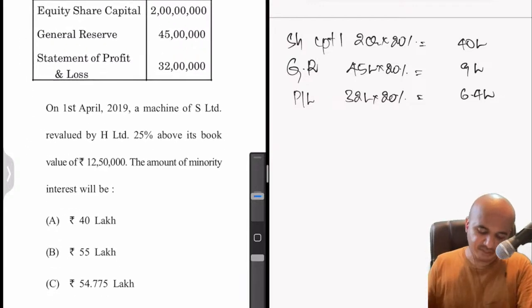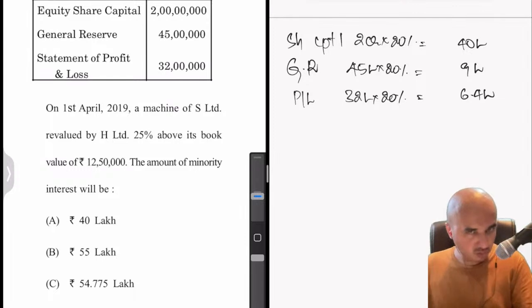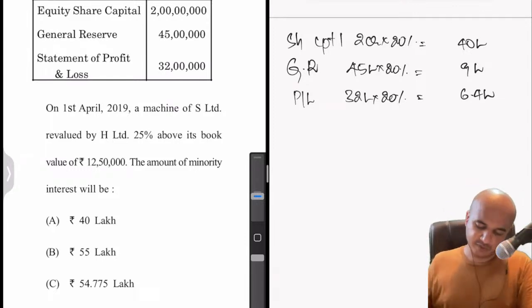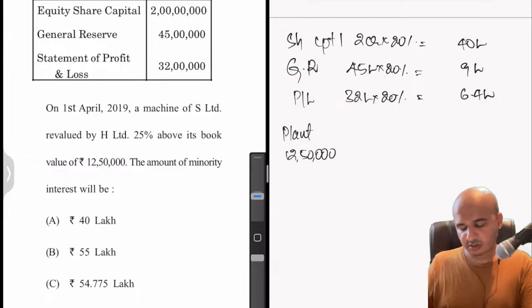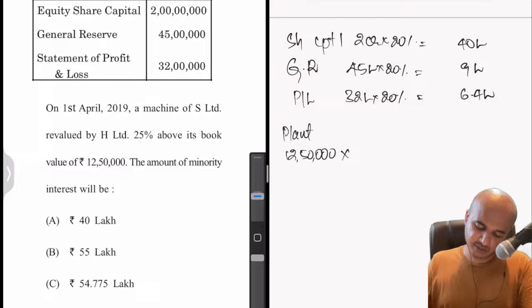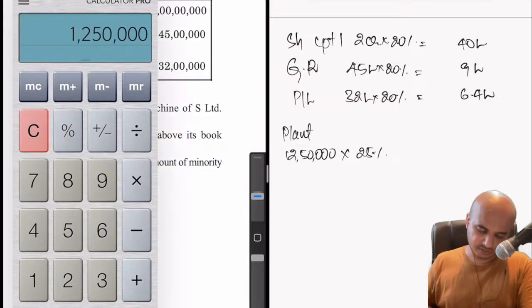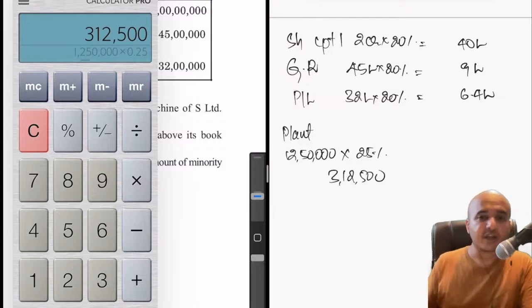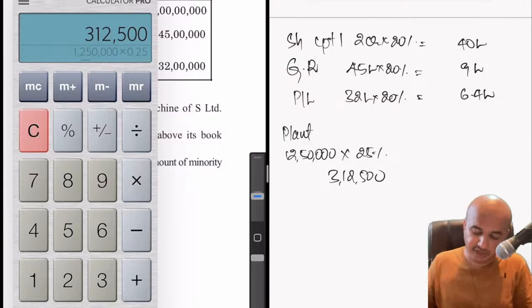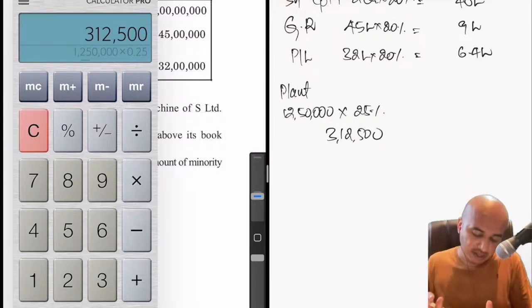Then on top of that, there is some revaluation profit, which will also go to them. So how much is the revaluation profit? Now this plant has been revalued 25% above the book value of 12,50,000. So 12,50,000 into 25% gives 3,12,500 as the revaluation profit overall. But the entire 3,12,500 will not belong to only minority shareholders.